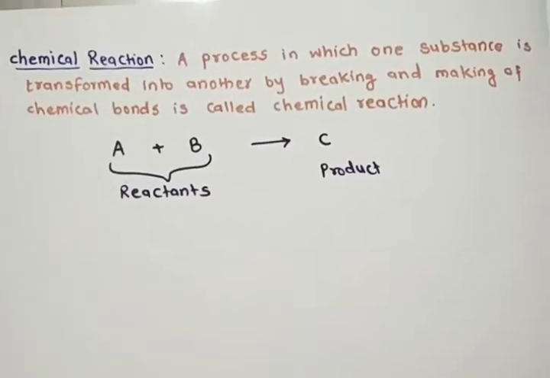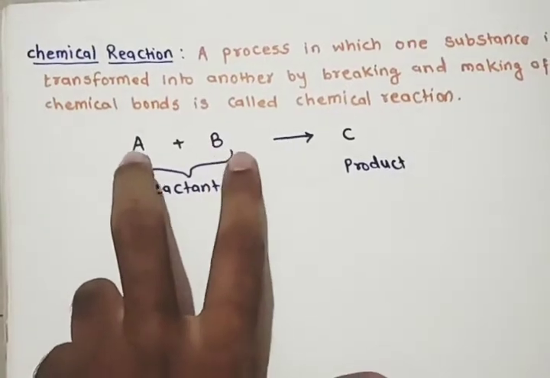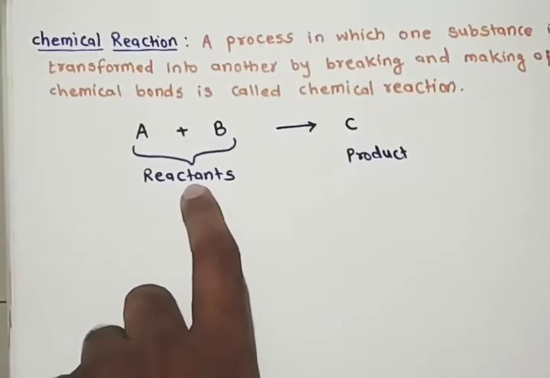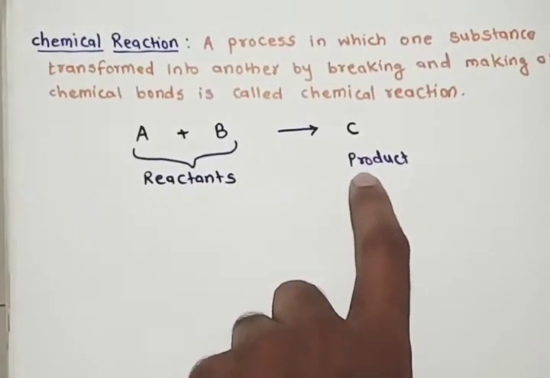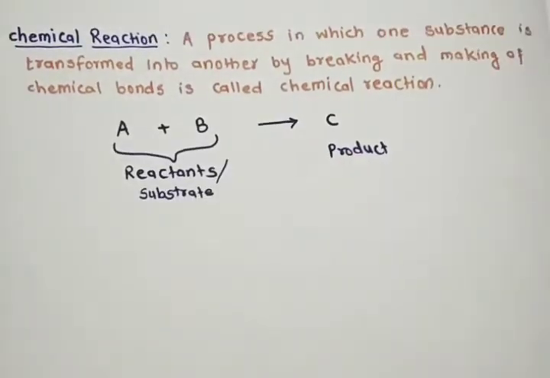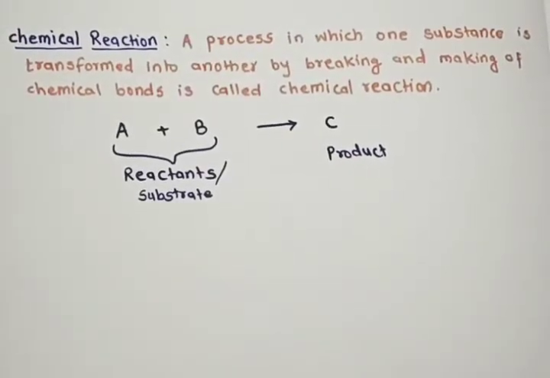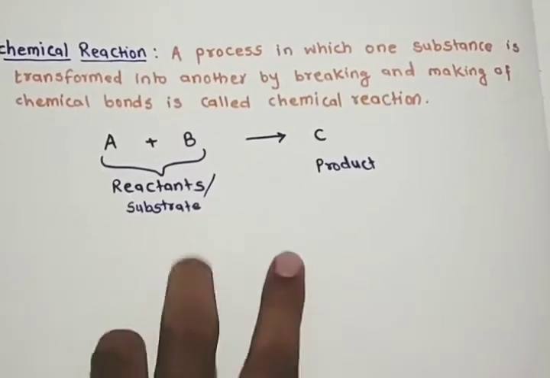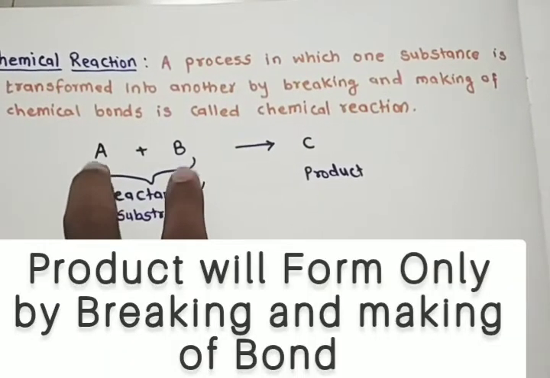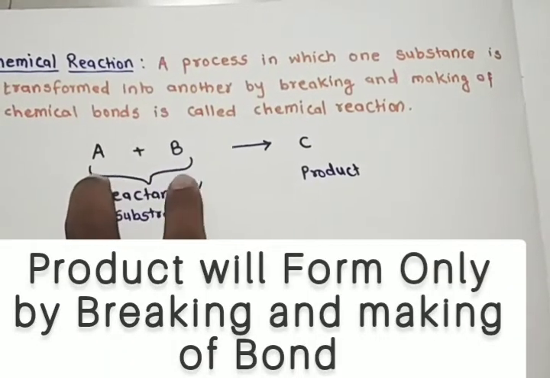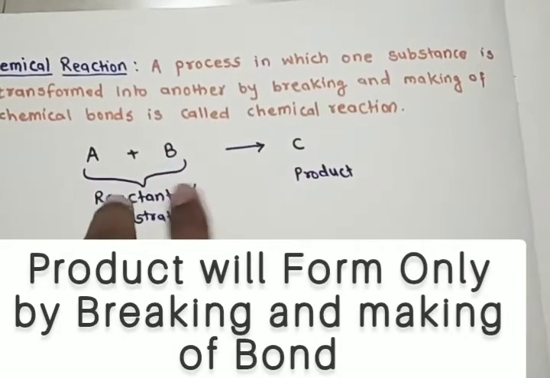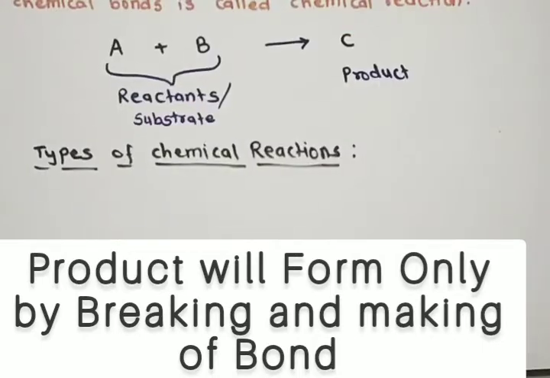As we know, any substances which are taking part in a chemical reaction are termed reactants or substrates, while the substance formed after a chemical reaction is termed a product. A chemical reaction will take place only when there is breaking or making of bonds. New bonds form, and then the product will form.